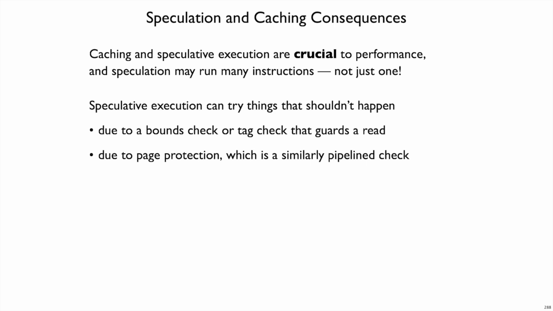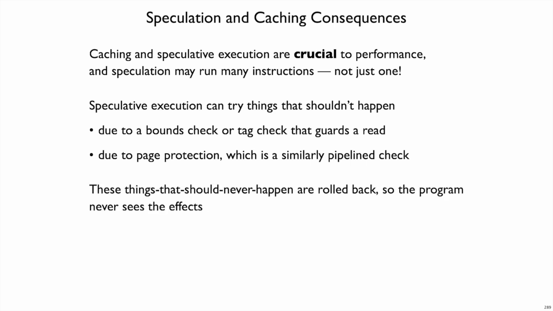And that includes things that shouldn't happen because there was a bounds check in the original program that made sure that we didn't try to walk off the end of the array, so a minion working speculatively might actually go fetch a value past the end of the array that it's not supposed to. Similarly, we might try to access an address that we don't actually have access to, that page protection is going to reject, but it's possible that the minion goes out and gets the memory anyway before the page protection check completes.